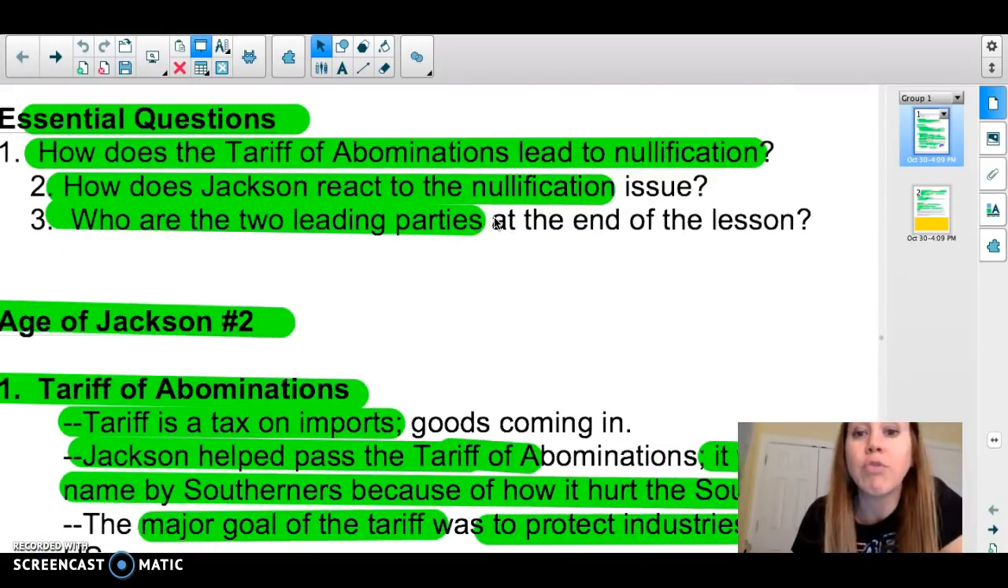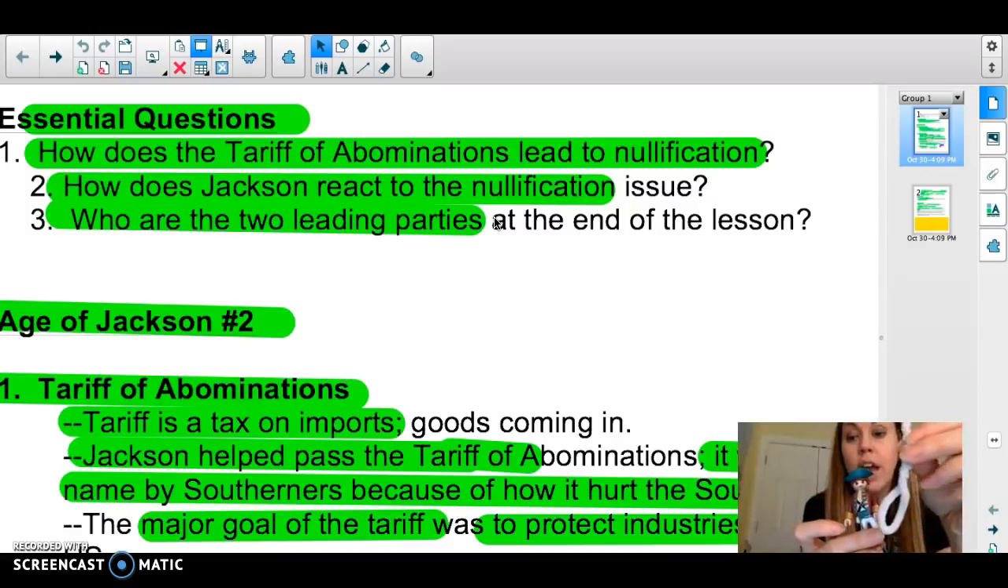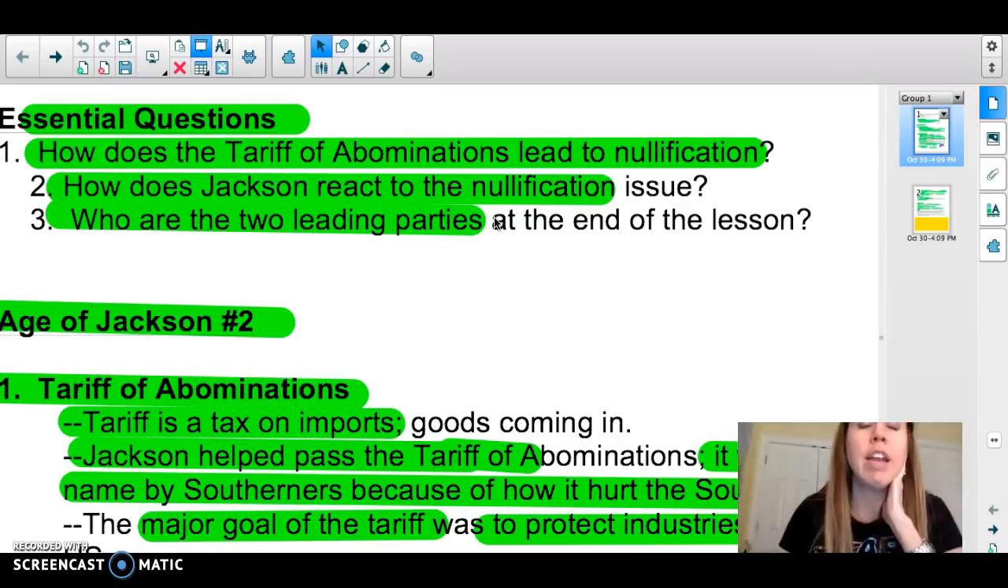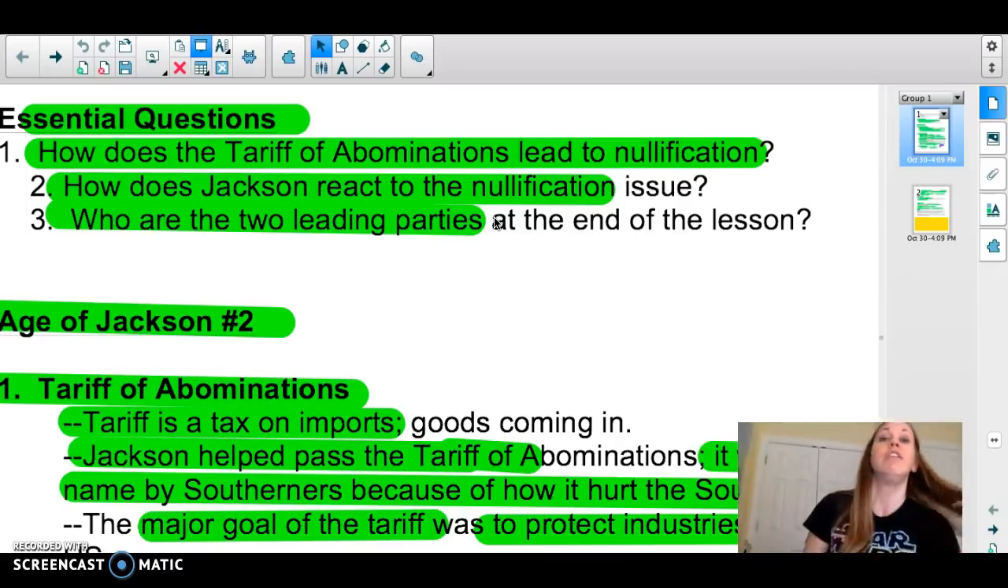Next question, how does Jackson react? He gets irritated, and remember, he's going to walk around with his noose, and he's going to be looking for Calhoun to hang him. Okay, he does not actually hang him. He doesn't hang him, but he wants to. Okay, he threatens to. And he then uses the force bill to force South Carolina to submission. South Carolina, of course, does not secede from the Union, and they back down.